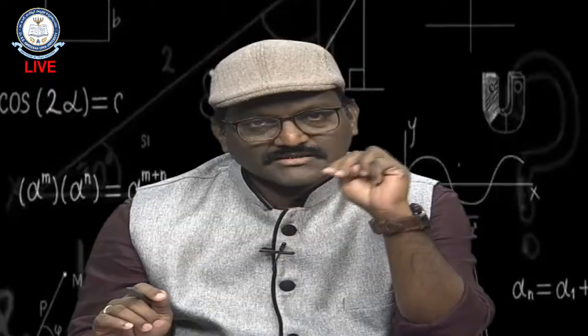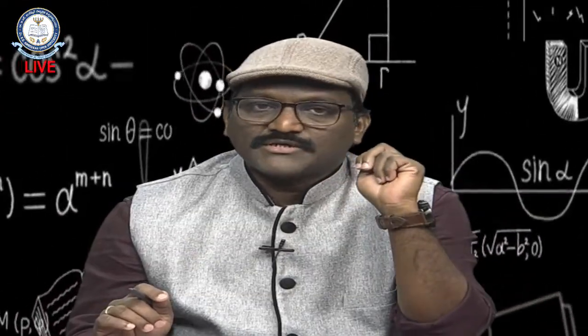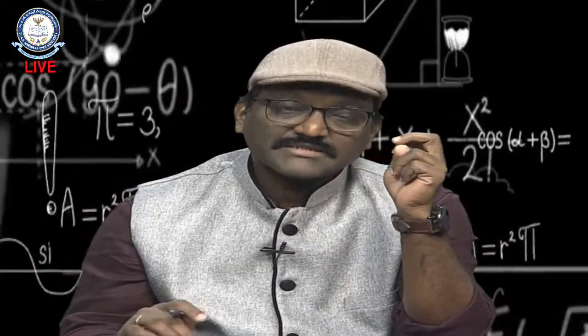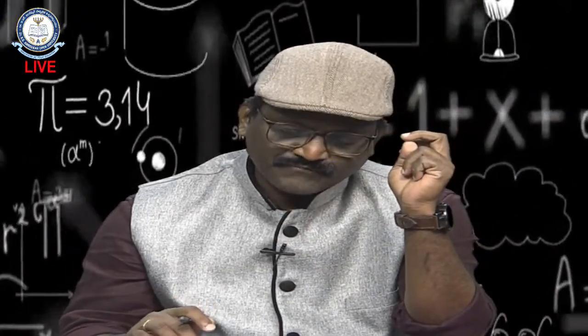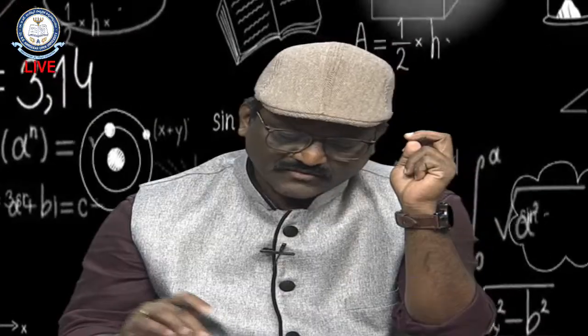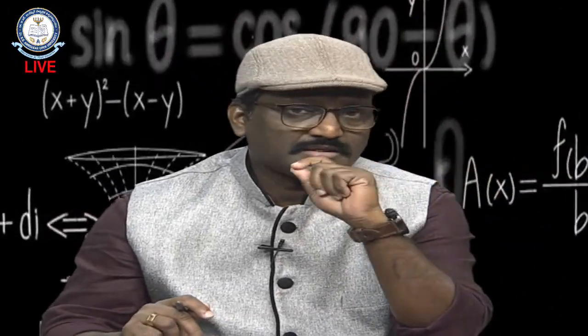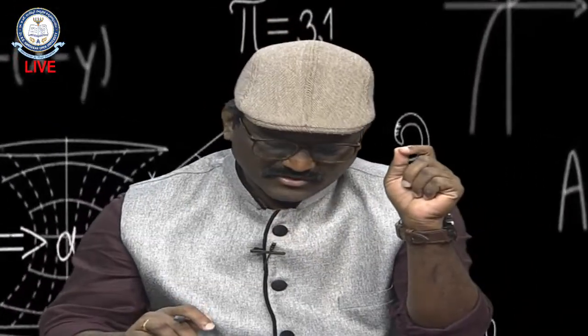Singularities are of two types. One is isolated singularity and the other one is non-isolated singularity. And for this example, z equal to 2 is the isolated singularity. Exactly what I explained here: in the neighborhood of z equal to a, there is no other singularity except z equal to a.